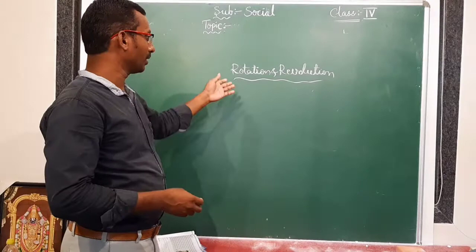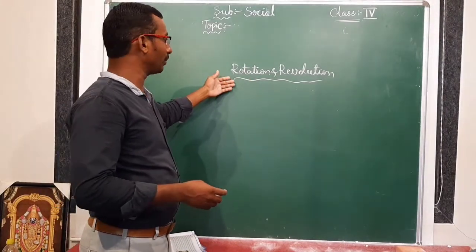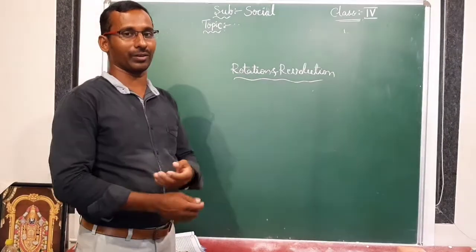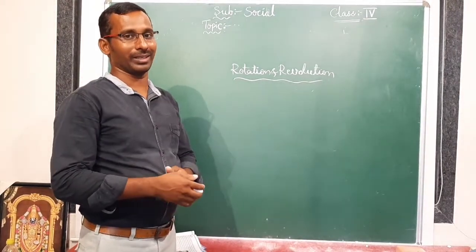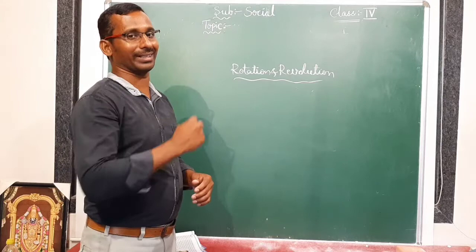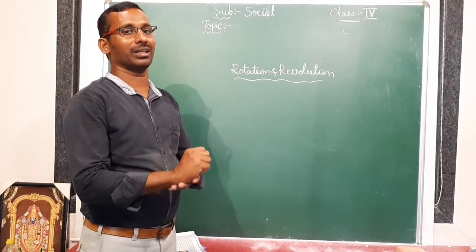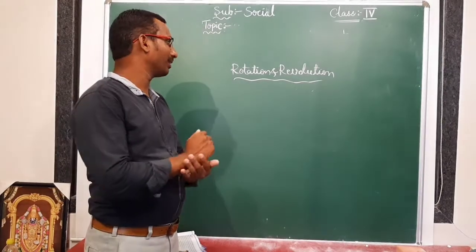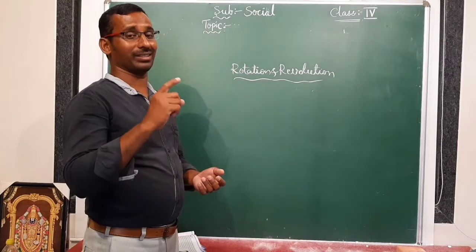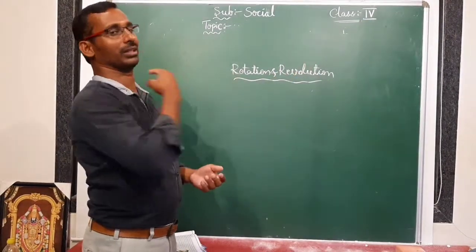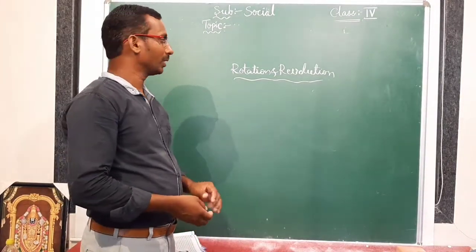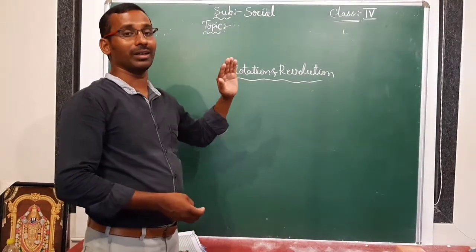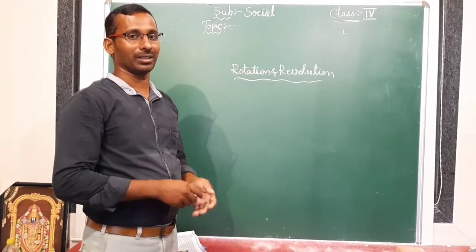Okay. I'm revising for 1 minute our previous topic, rotation and revolution. What is a rotation? Yes, the earth is rotating on its own axis. That is called a rotation. In the same way, our earth is revolving around the sun. That is called revolution. We discussed rotation and revolution in our previous classes.